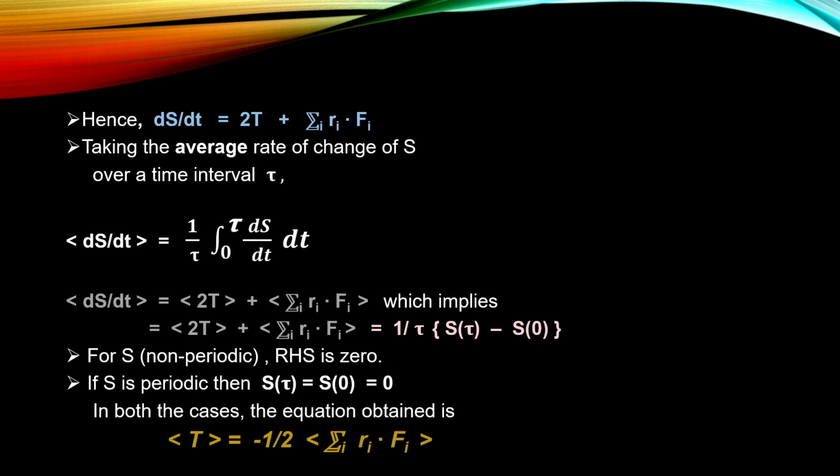So in both cases, the RHS becomes 0, and thus we get the average of kinetic energy equal to minus 1/2 of this term, which is also known as the virial of Clausius term. I've just sent the 2 to the denominator, and this term has gone to the right hand side because this is 0. That's just playing around with the terms. So the average of kinetic energy, which is T here, is equal to minus 1/2 of the average of this term, r_i dot F_i, which is the mathematical representation of the virial theorem.